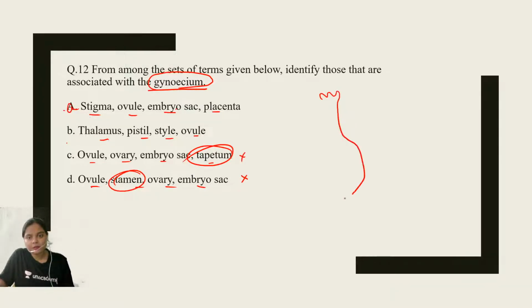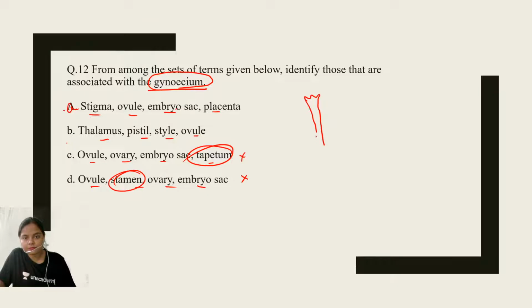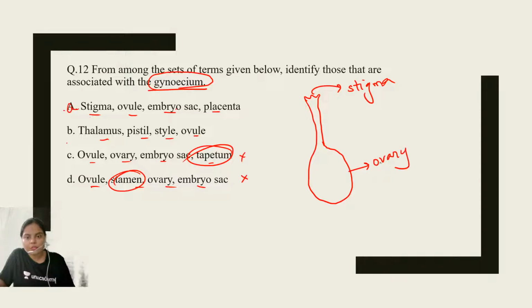Till the time, I'll try to draw it. So see, this is the stigma. This swollen portion is the ovary. This is the style, remember. And here the placenta is present. Then the ovule is attached in the center region.